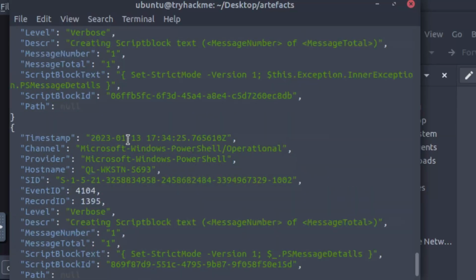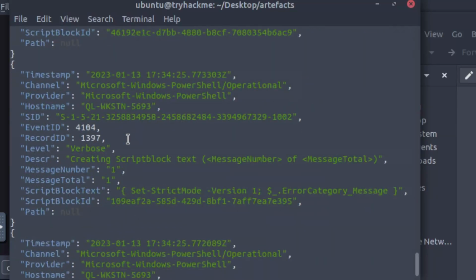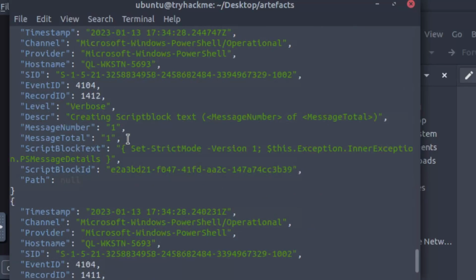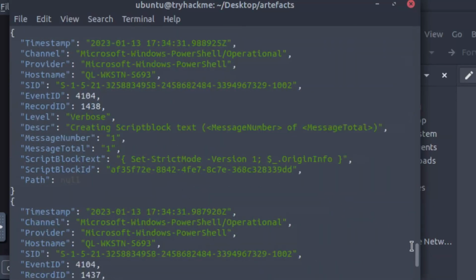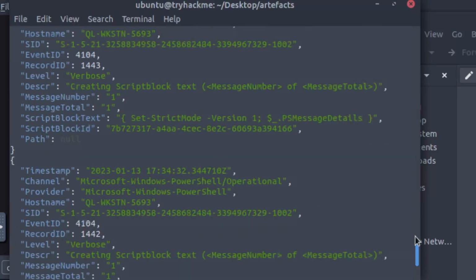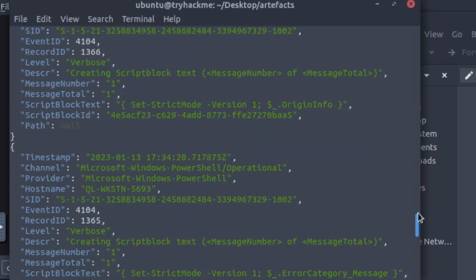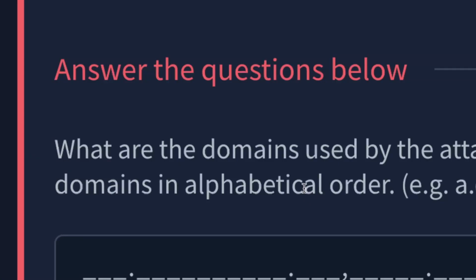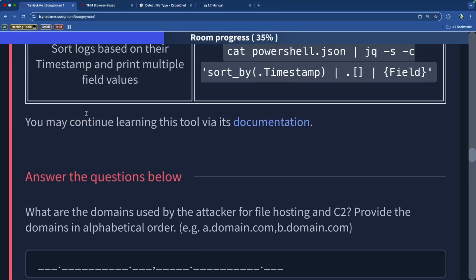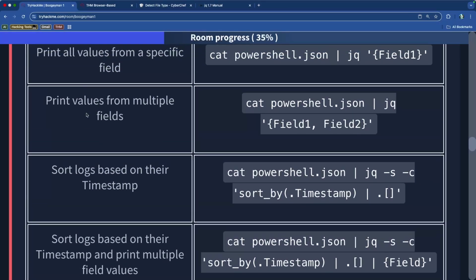So it may be a lot. Let's see how big this file is first and foremost, because there's a lot of stuff inside this file. As you can see, it's barely moving, and there's a lot going on. So we need to find a way to sort through this a little better, and that would probably make our lives a little bit easier.